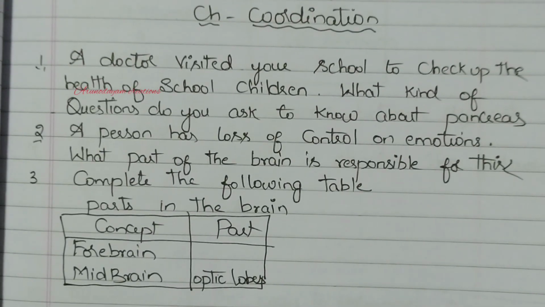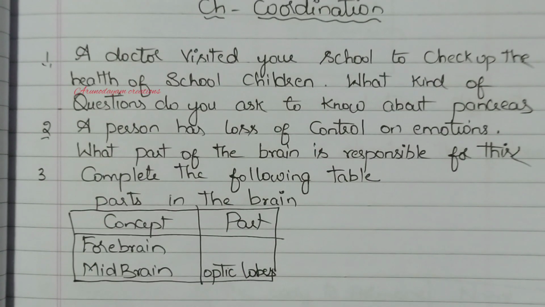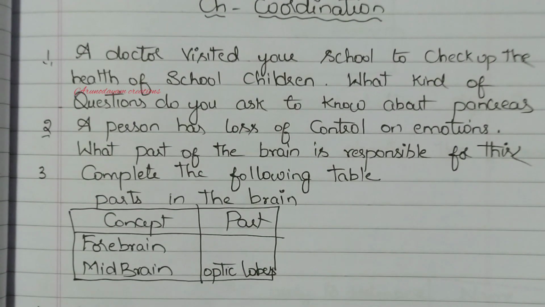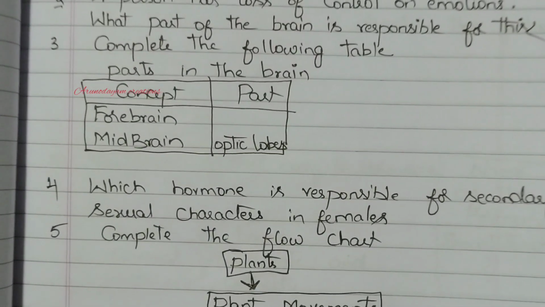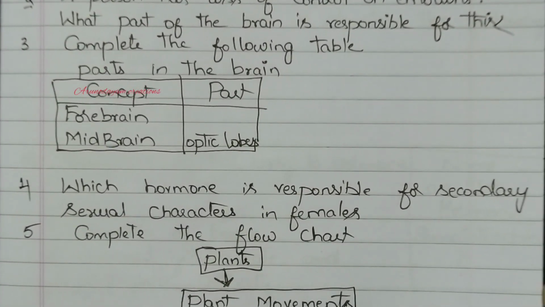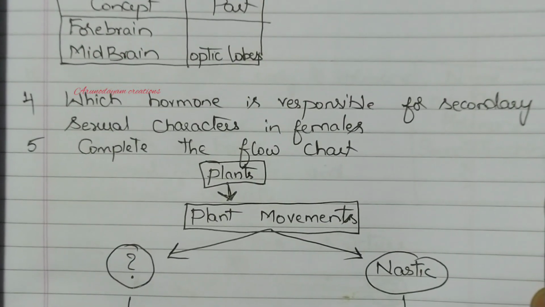Third question. You have to complete the table. Parts of the brain. Concept. Midbrain has optic lobes and you have to write which parts are present in forebrain. Fourth question. Which hormone is responsible for secondary sexual characters in females? Fifth question. Complete the flow chart.